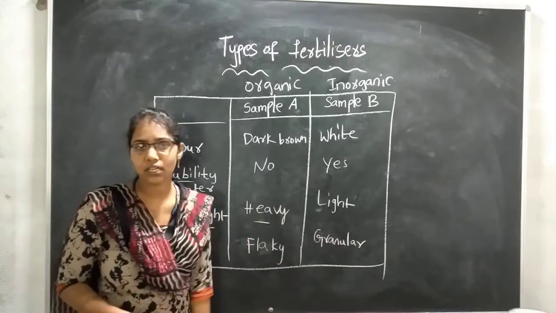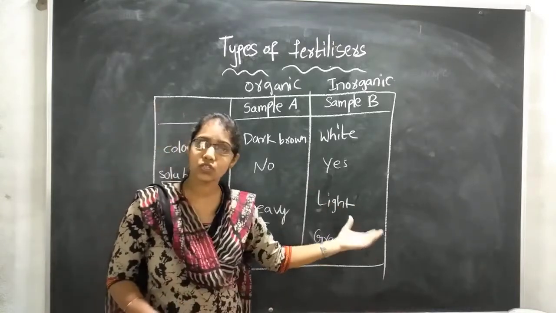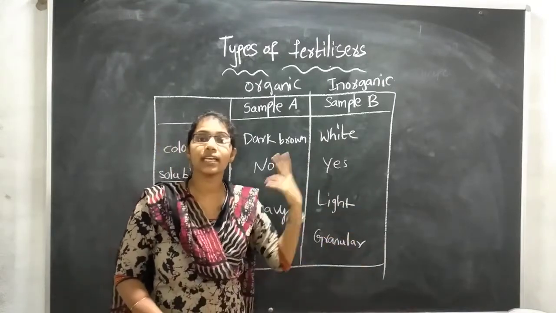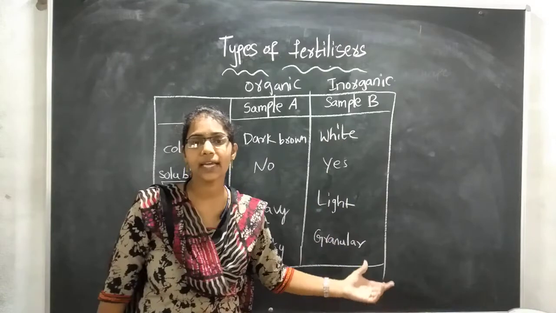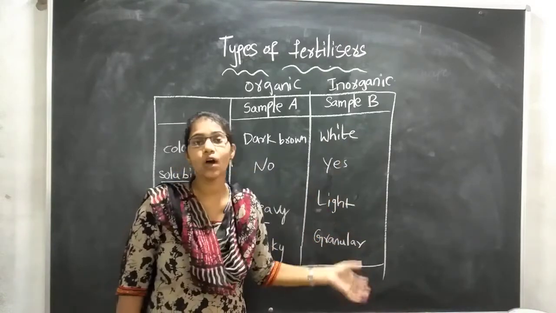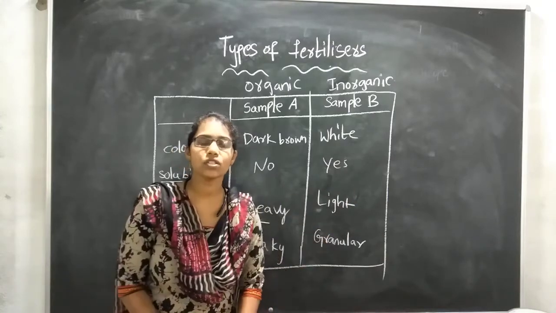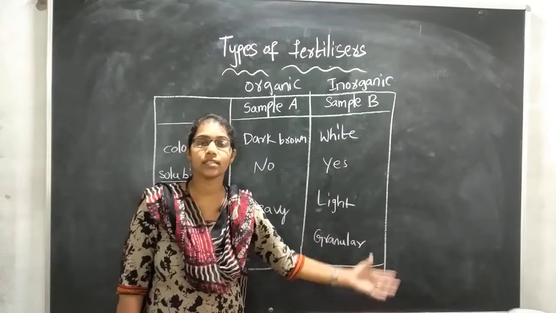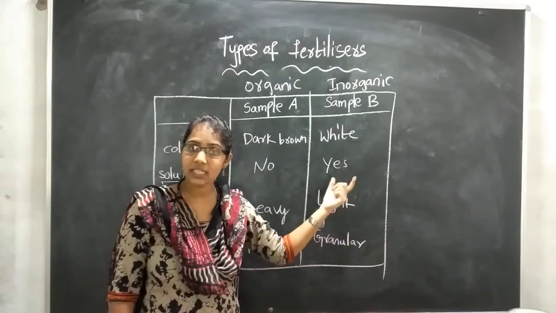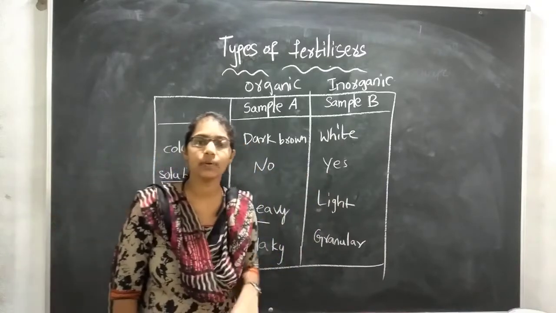But inorganic fertilizer also gives minerals and nutrients to the crop, and the growth of the crop is very fast if we use it. They provide only the specific nutrients which are required by the soil. And also children, inorganic fertilizers are soluble in water, while organic fertilizers are insoluble in water.